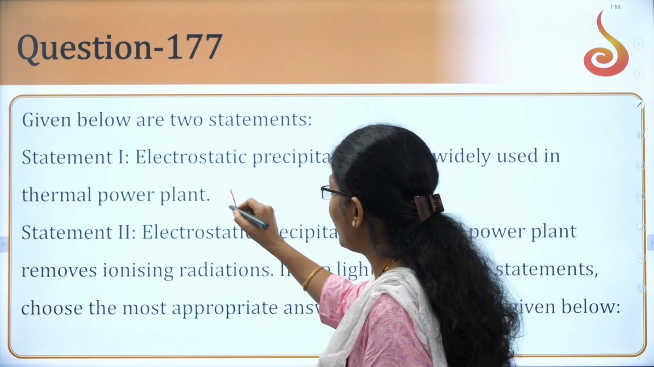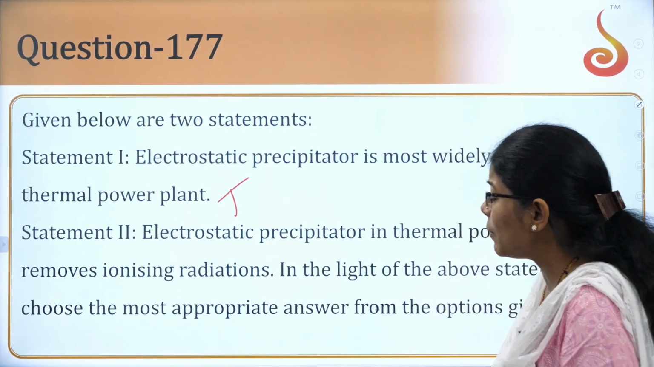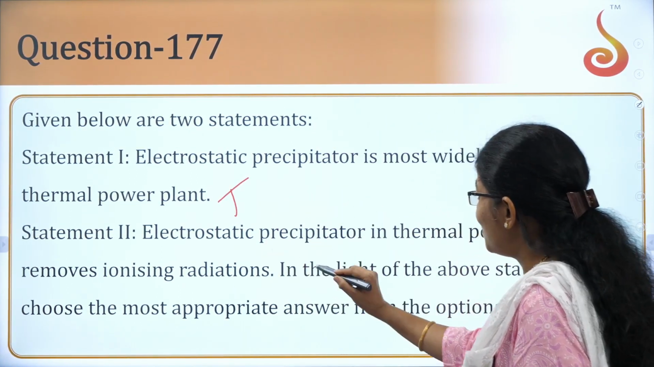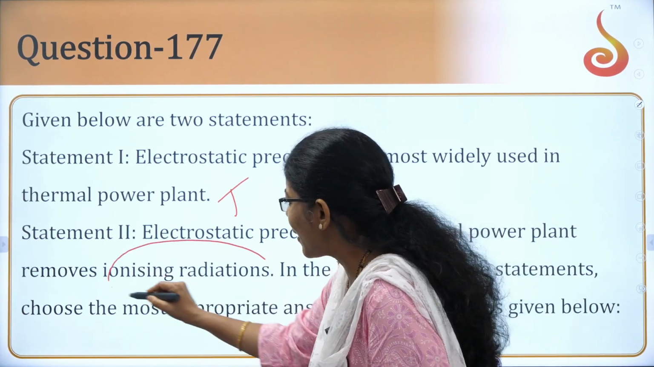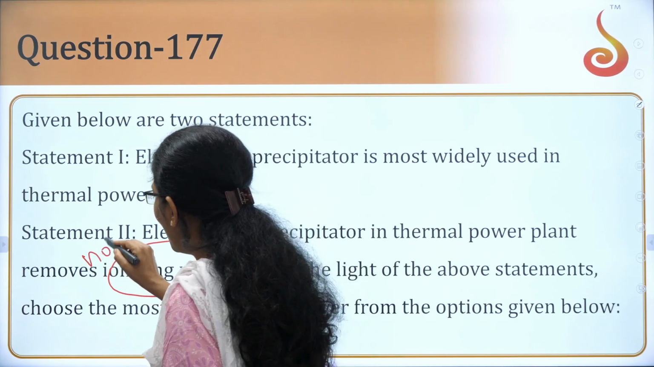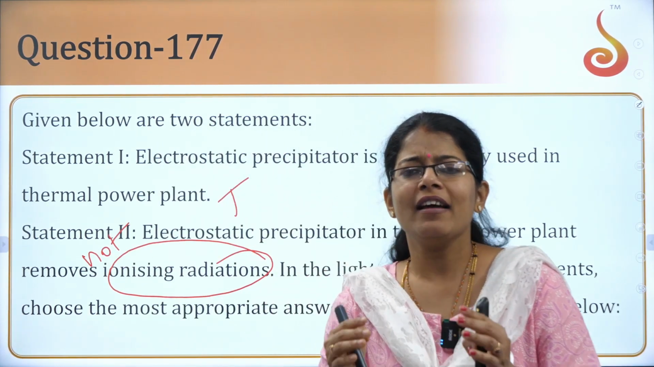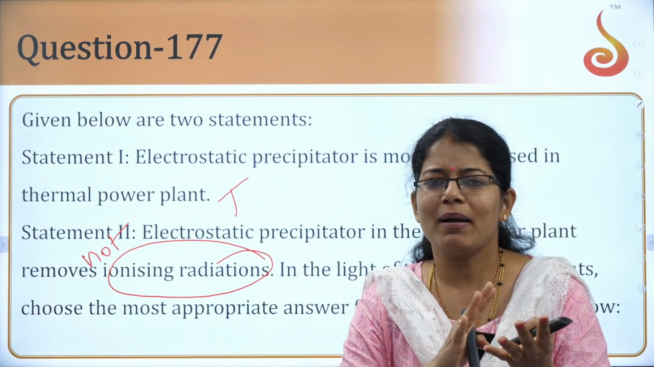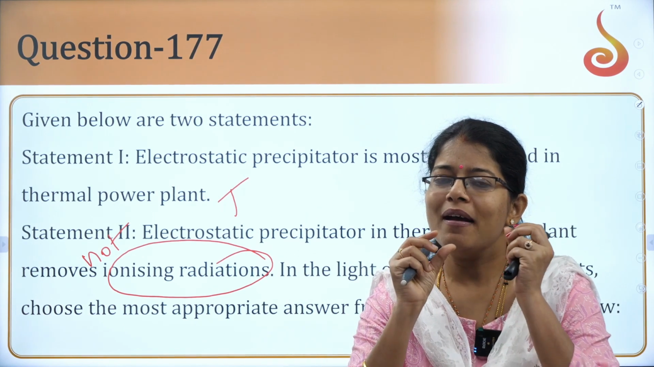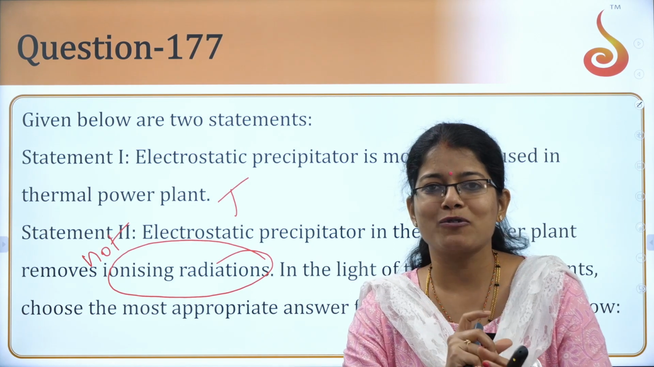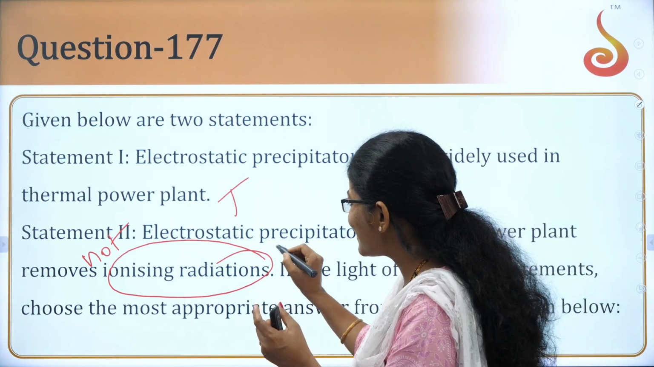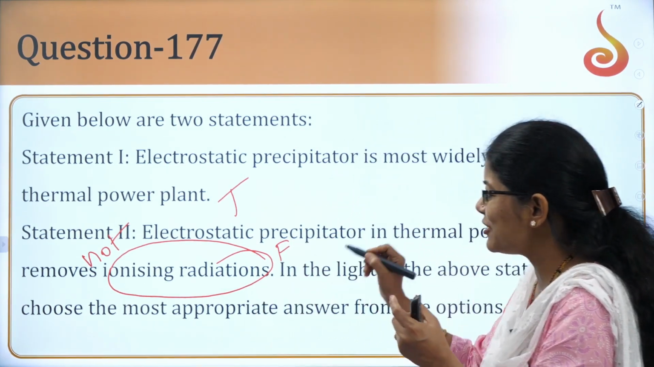Next one. Electrostatic precipitator is most widely used in thermal power plants. Yes, students, very true. Okay, but look at that statement too. Electrostatic precipitator in thermal power plant removes ionizing. It does not. Look at that. They have changed the question paper format like this. Only one word, not, they have removed, and yes, you get one more option here. And actually if you see, this is the false statement. They have just removed not.